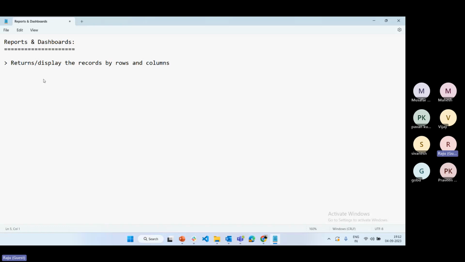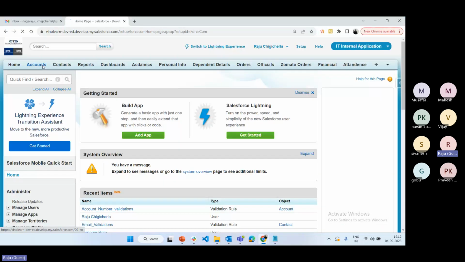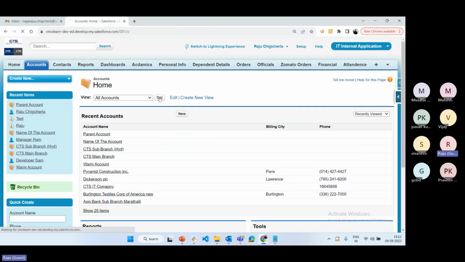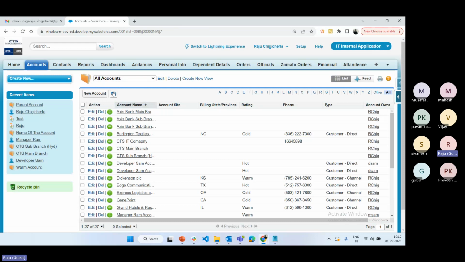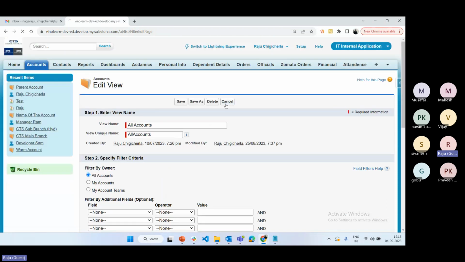Rows and columns. But we have one more option to display the data in rows and columns, right? If you go to Salesforce, for example Account, and open all accounts, here also we can display the data. We can apply filter conditions. When you click on edit, here also it is possible to apply filter conditions. Why?